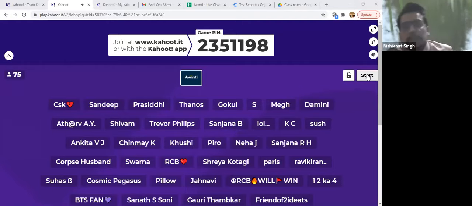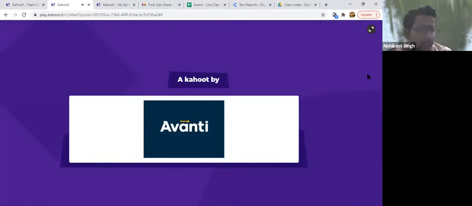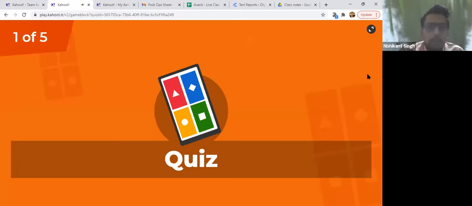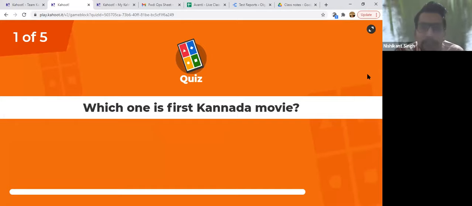Yeah. So it's on something which was yesterday. It's on Karnataka Rajyotsava, basically. Let's see how much you know your state well. I'm damn sure you know it, but still. Which one is the first Kannada movie?